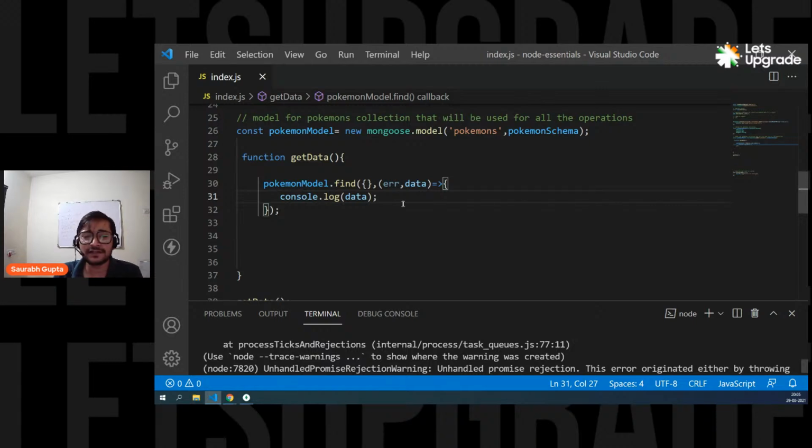No, here we don't use request response. No, Suraj. No, no, no, no. It's not an API endpoint. We are not getting an API endpoint, right? Here we don't have to use any kind of request or response.